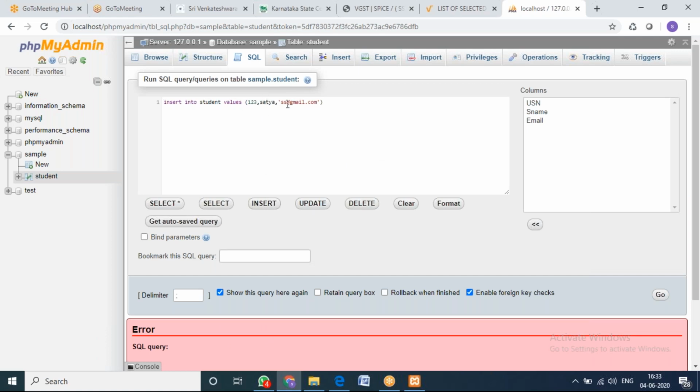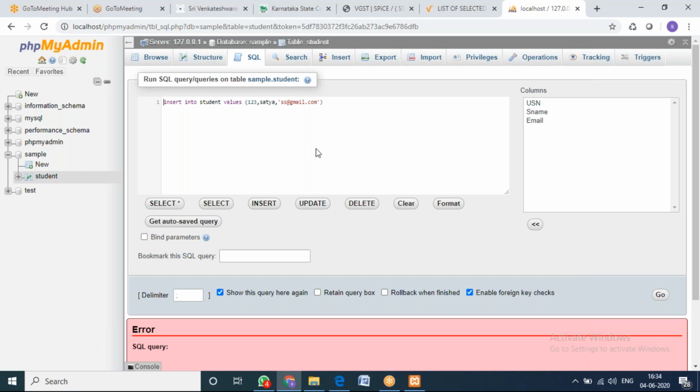See, I am entering the data, but I am not telling which value belongs to which field. Basically I have three fields, and I am not telling which value belongs to which field. So that's why it is showing the error. Hope everyone is understanding. I am making the mistakes on purpose so that you can understand very easily. This is the actual syntax, but I need to assign these values to the particular fields. When I am not doing it, I am going to get the error.